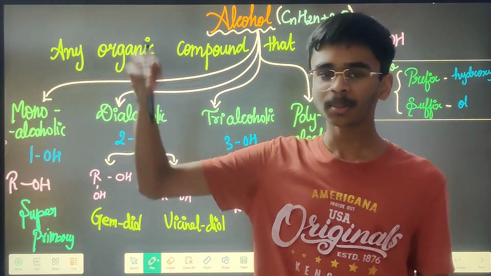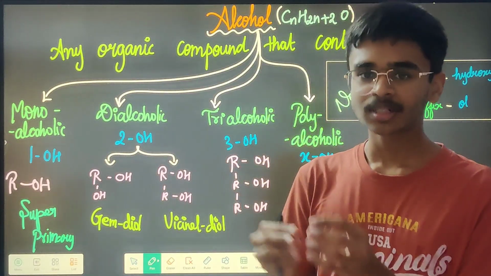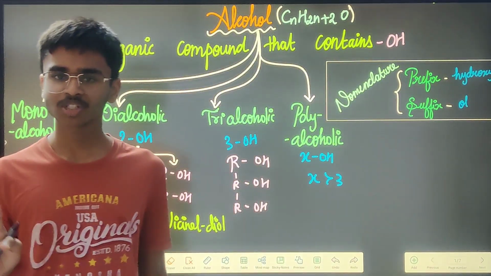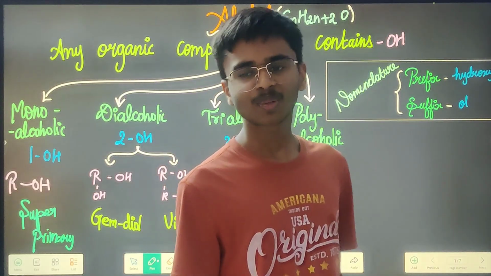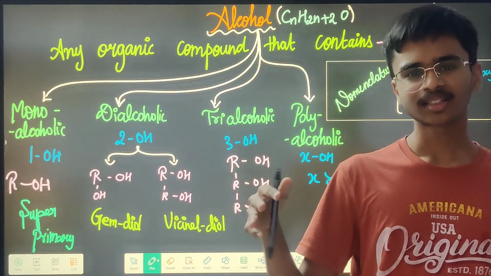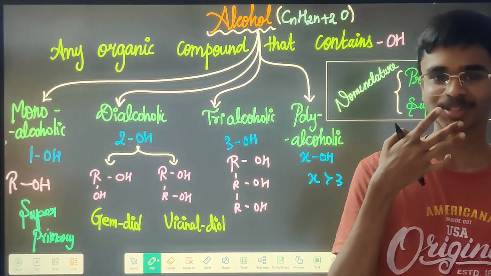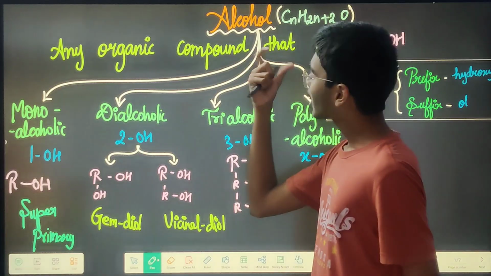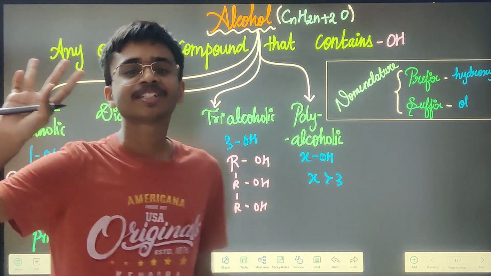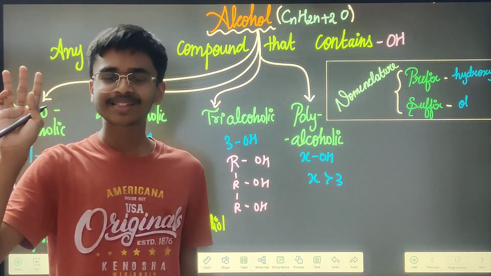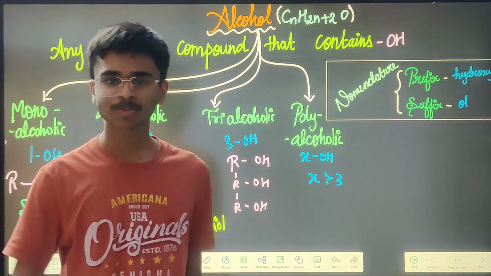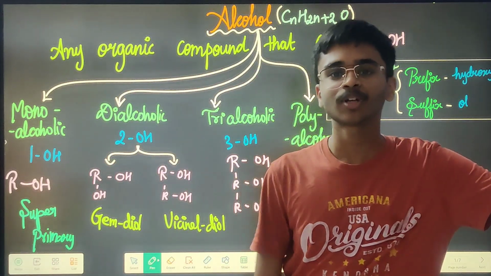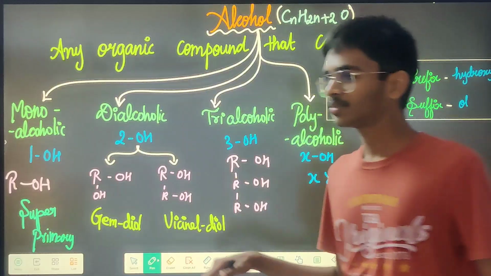If you segregate this chapter with respect to percentage, then alcohol can have around 60 to 65 percent. Phenols and ethers will be around 35 to 40 percent. So alcohols is very important, and today we are going to discuss mainly alcohols. I'm going to segregate this lesson into three parts: first part alcohol, second part phenols, third part ether. So we shall get started.